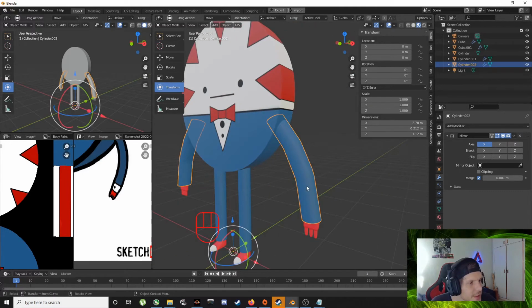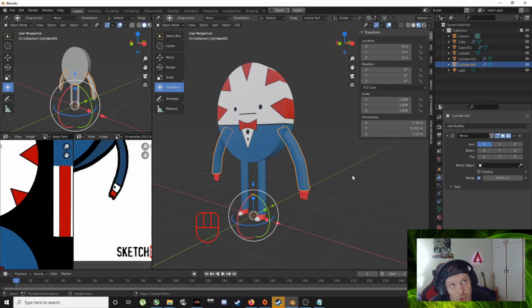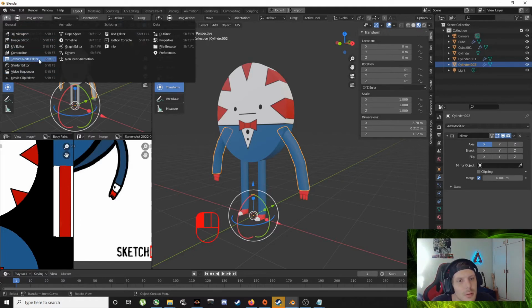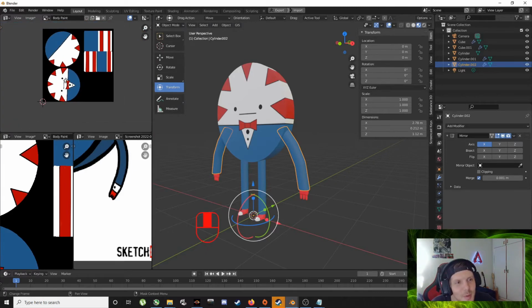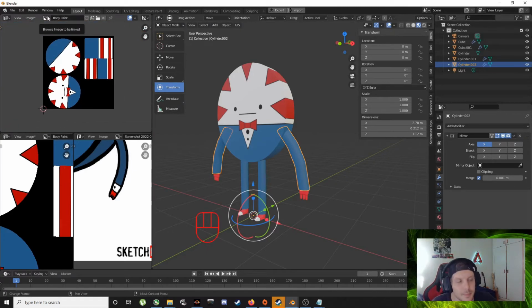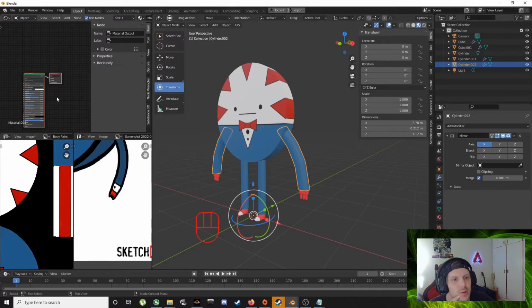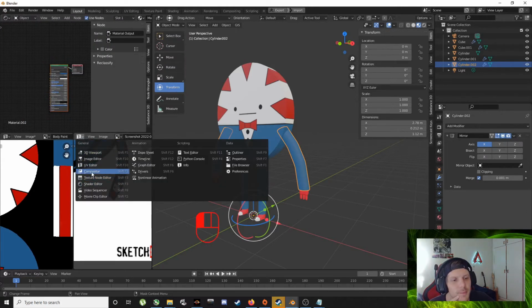Alright, so now we're going to do the same process we did for the body. We're going to give it a texture and a UV unwrap so we can actually paint on it. So let's make this our UV unwrap again. UV editor, that looks pretty good. And yes, we need a shader editor as well. So U the shader editor, U the UV.